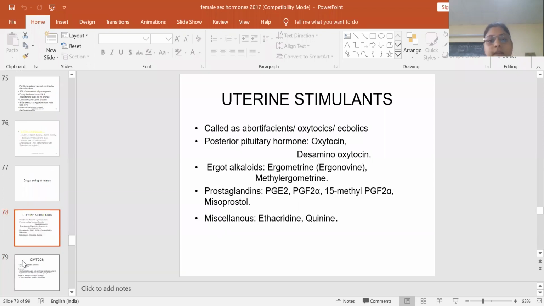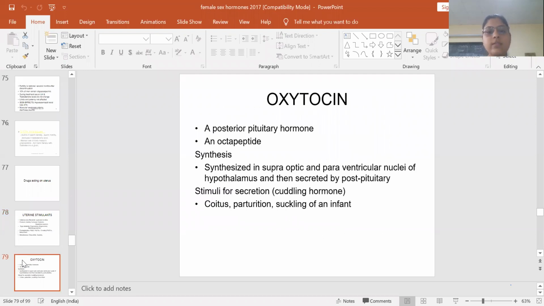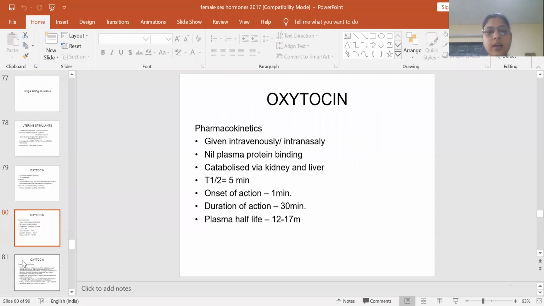These are uterine stimulants: oxytocin, the posterior pituitary hormone; ergot alkaloids like ergometrine and methylergometrine; and prostaglandins PGE2, PGF2 alpha, 15-methyl F2 alpha, and misoprostol. Oxytocin is synthesized in the posterior pituitary. As for its pharmacokinetics, it can be given intravenously or intranasally.